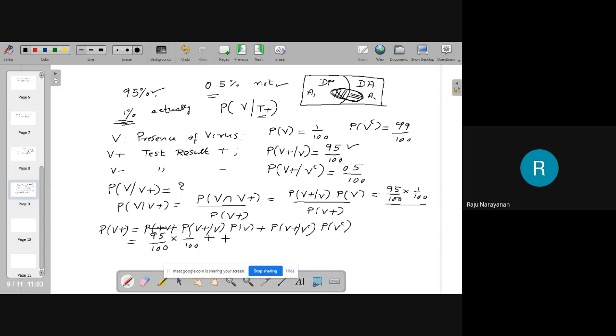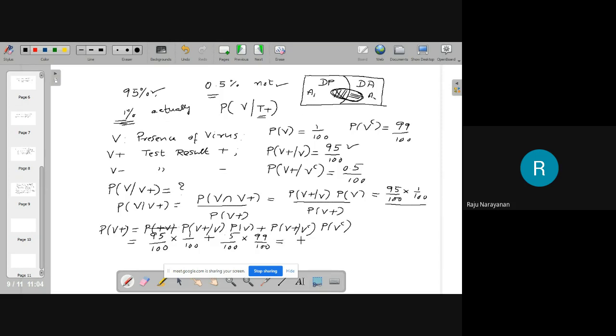Probability of V plus given V complement. V complement means the disease is not present, and the result says that the disease is there. It is 0.5 by 100. And the probability of V complement is 99 by 100.